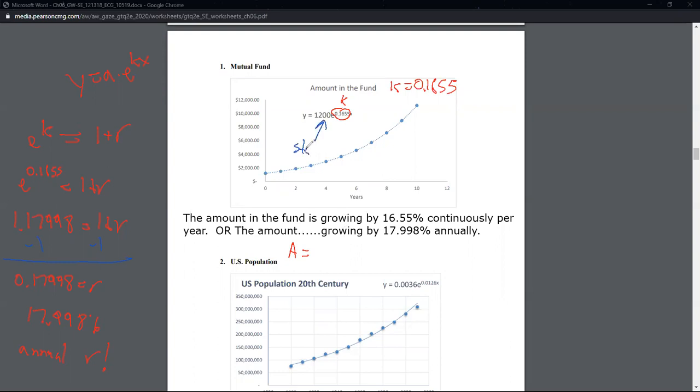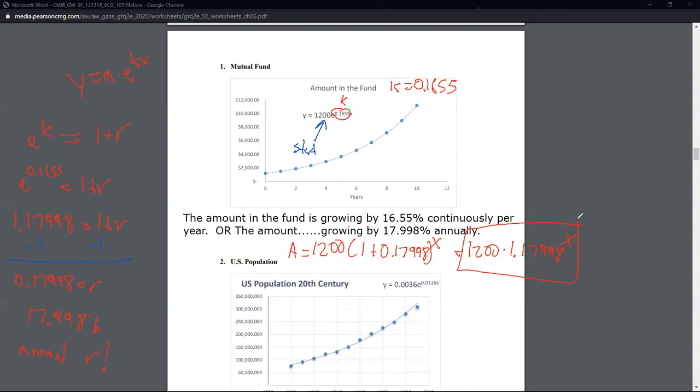So it's 1200 times parentheses 1 plus 0.17998, and then raised to the time, which we're calling x for time now, t, whatever letter you like. You can go ahead and combine the 1 and the 0.179, so that's 1200 times 1.17998 raised to the x. This is the compound annually model.